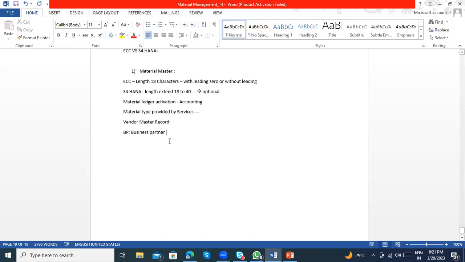If you want to create the general data, you need to select one role. If you want to create purchasing data, you need to select one more role. If you want to create company code data, it is a different role. So this is the major change in the vendor master record.